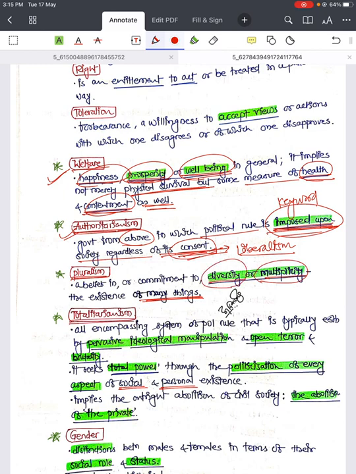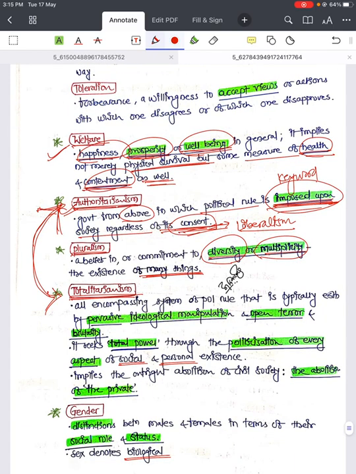Then totalitarianism. This is again very important. These are very different things. Don't use them interchangeably, right? Authoritarianism is very different from totalitarianism. So totalitarianism is an all-encompassing system of political rule that is typically established by pervasive ideological manipulation, open terror and brutality, right? It seeks total power through the politicization of every aspect of social and personal existence, and implies the outright abolition of civil society, the abolition of the private.